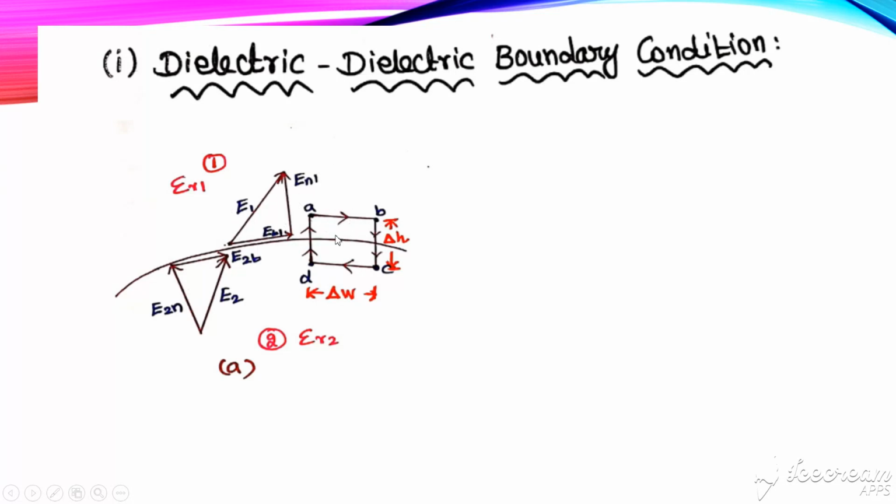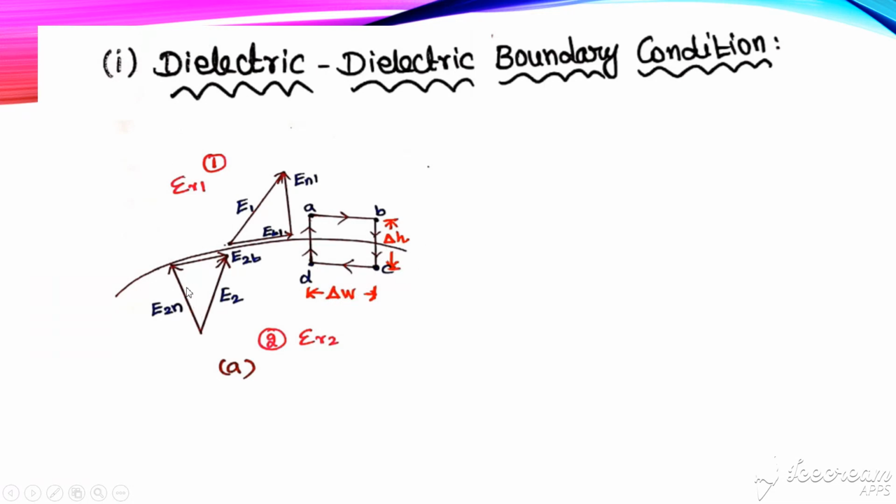Now, for applying the Maxwell equation, we need to consider a closed path that is common to both medium 1 and medium 2. So for that we form one closed path A, B, C, D, A, with length del w and height del h.